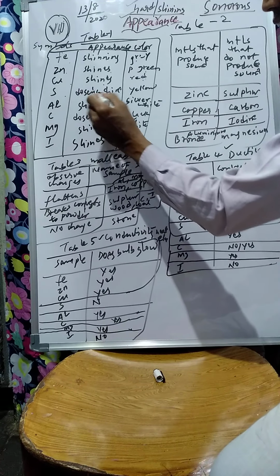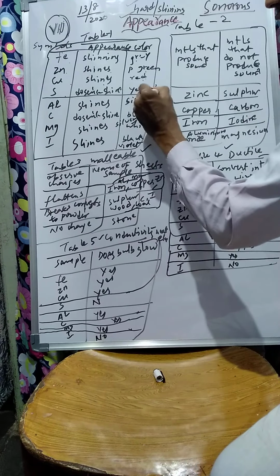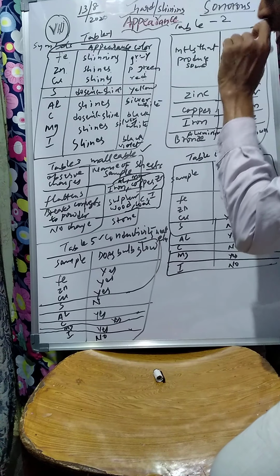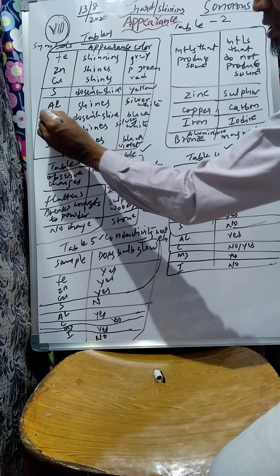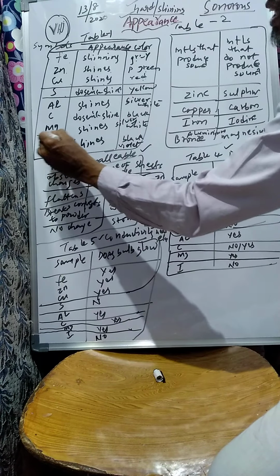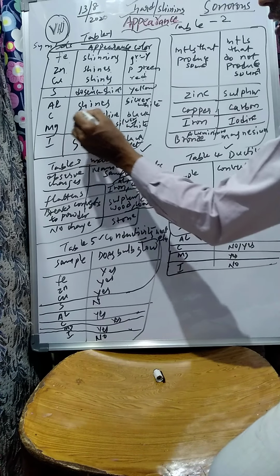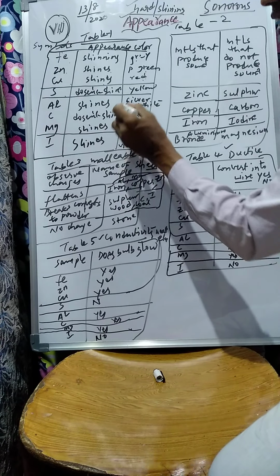Sulfur, a non-metal, does not shine. Wherever a non-metal is, most of the non-metals do not shine. One or two non-metals shine. Iodine is a non-metal. It is an odd one. It shines a little. Now aluminum shines. You would have seen it in windows.